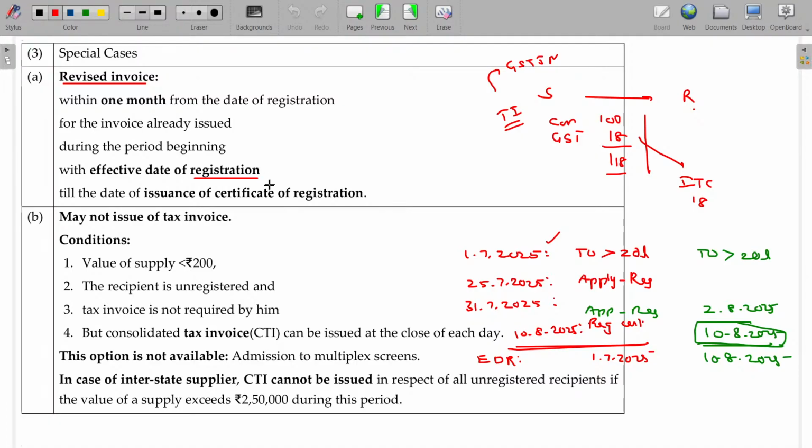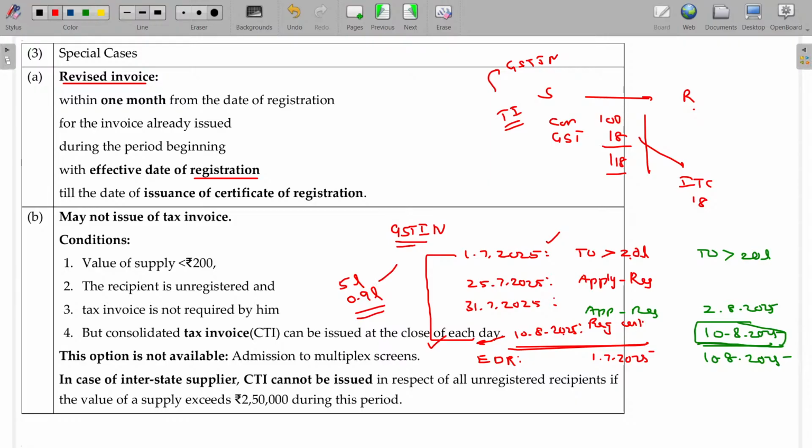Now, in this case, he gets the GST number on which date? He gets it only on the date of registration. When he gets the registration certificate, on that date only he gets the GST number. Now what happens to the transactions between this date and this date? Here he crossed 20 lakhs. Before he gets the registration certificate, he has sold for 5 lakhs, and applicable GST at the rate of 18% is 0.9 lakhs. Now the question is, will he be able to collect the 90,000 rupees?